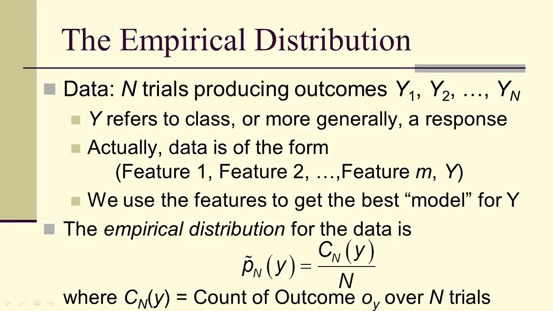But for right now, we're just going to look at y and its empirical distribution. It's just what you get when you take the counts divided by n. Now n here is not going to infinity, so this is not a probability. It's only a model that we call the empirical distribution for a fixed large capital N.